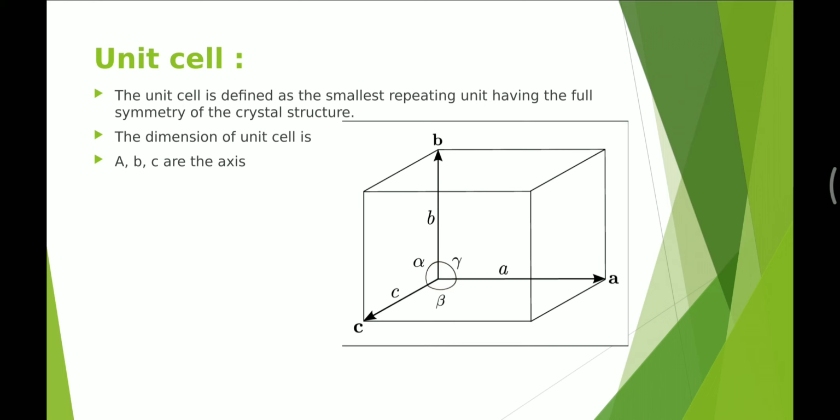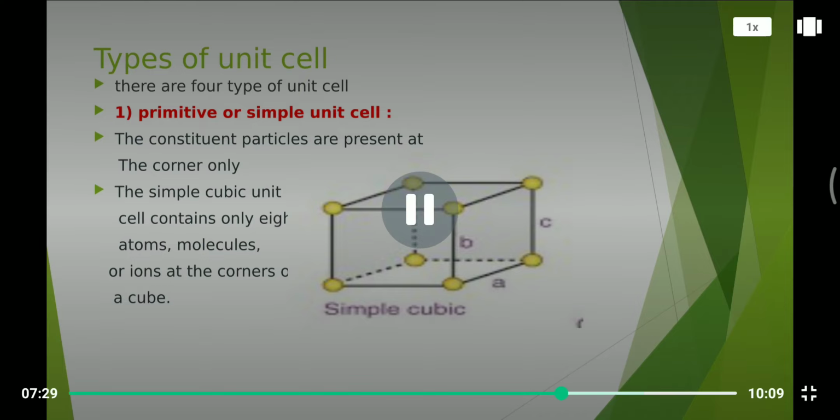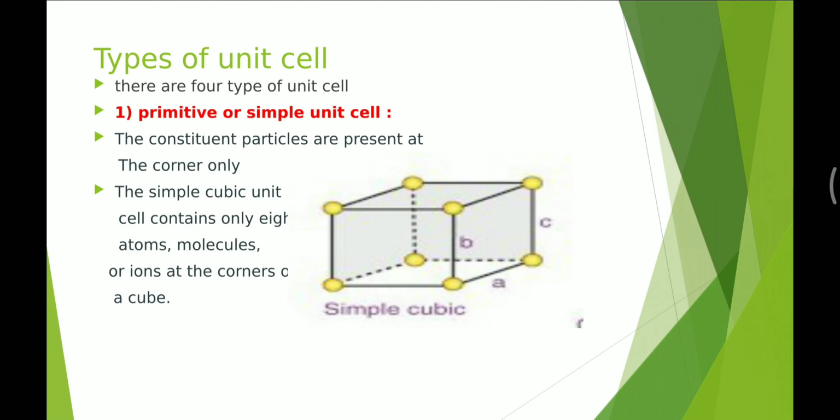Types of unit cell. Basically, there are four types of unit cells. First one is the primitive or simple unit cell. The constituent particles are present at the corners only. You can see in the figure the yellow points are particles, which are present at the corners only.